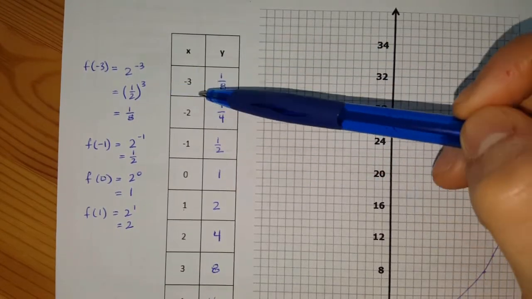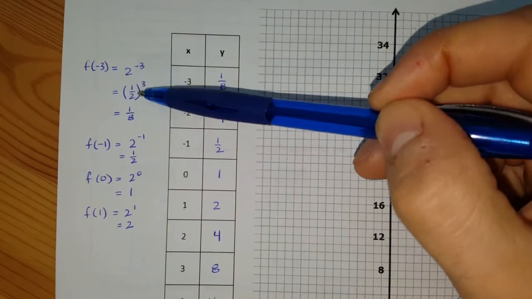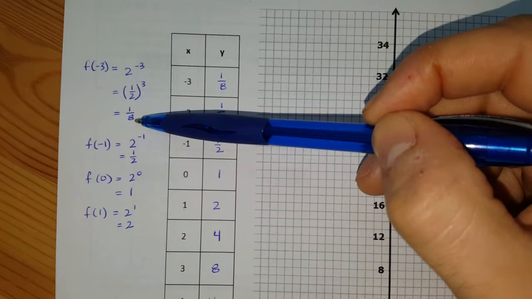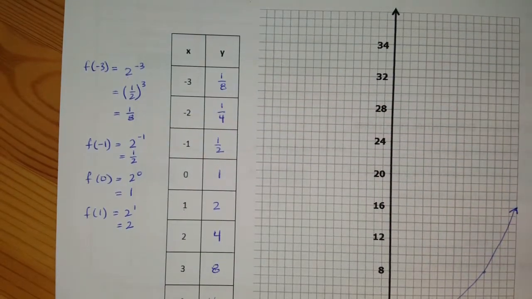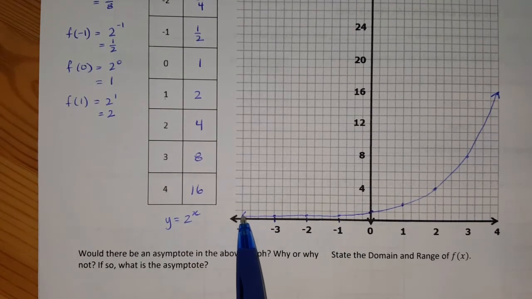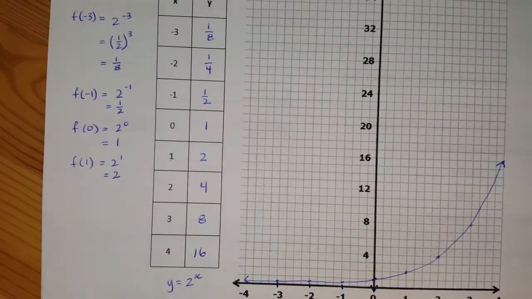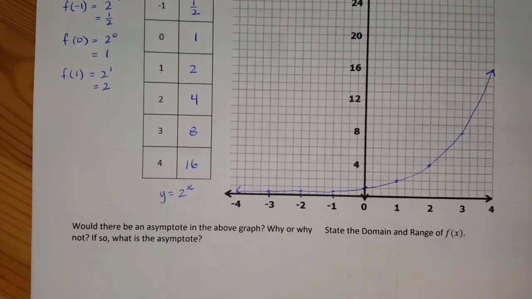The negative number here is forcing me to take a reciprocal of the base, which results in an increasingly smaller fraction. So the question is, these y values get increasingly smaller. Are they going to ever achieve 0? Will these fractions ever achieve 0? Well, they will not.